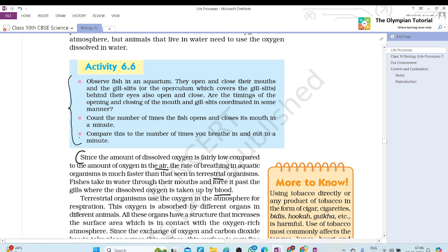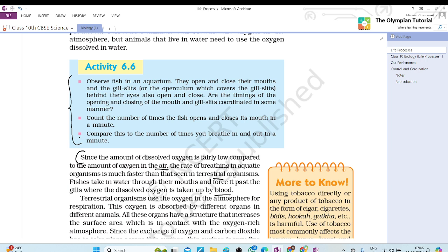Yes, ma'am. Observe fish in an aquarium. They open and close their mouths, and the gill slits, or the operculum which covers the gill slits behind their eyes, also open and close. Are the timings of the opening and closing of the mouth and gill slits coordinated in some manner? Count the number of times the fish opens and closes its mouth in a minute. Compare this to the number of times you breathe in and out in a minute.